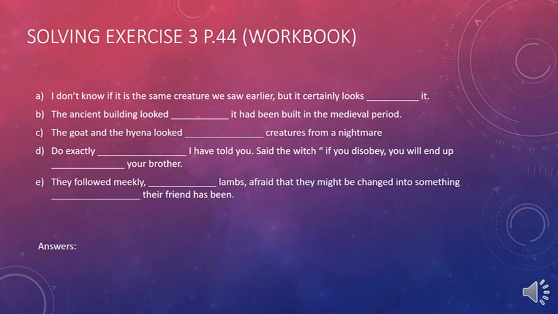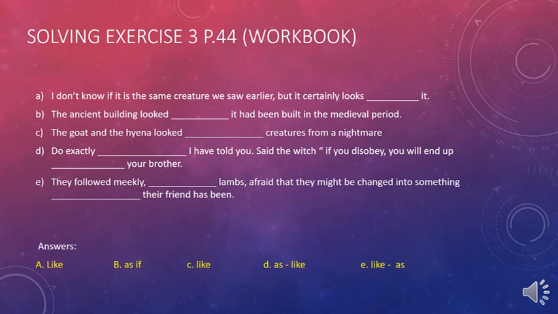They followed meekly dash lambs. Of course, it's going to be like so. And the other sentence, the continuation of E, afraid that they might be changed into something dash their friend has been. So the answers for these will be the first one, like, second one, as if. By the way, as if is used exactly like as, no difference. So you find out that had been built, all verbs here, so of course we should use as, not like.